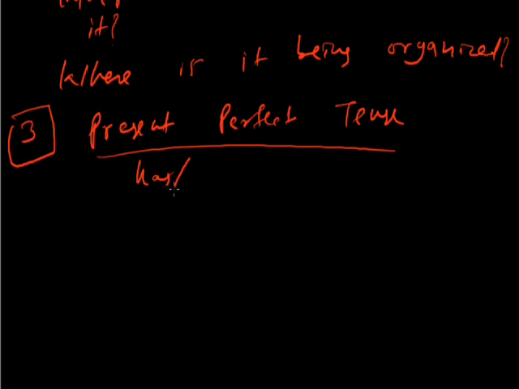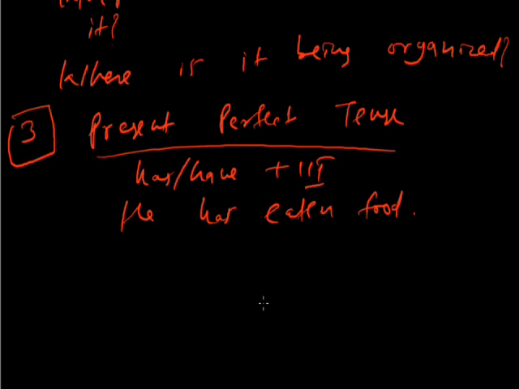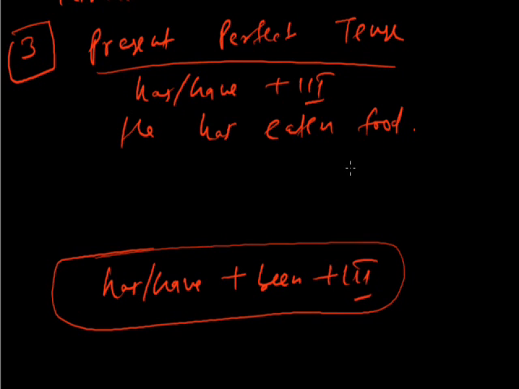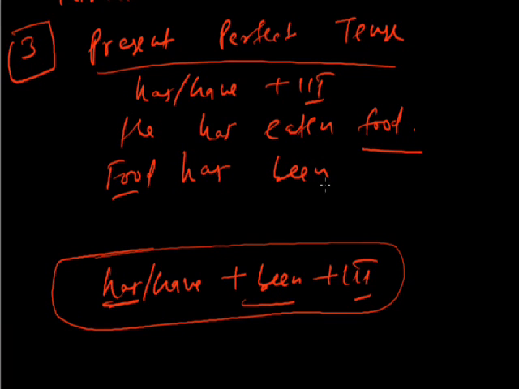What do we do in this? Has, have, plus third form of the verb. He has eaten food. Now, if you want to change it into passive, it is as easy as this. Look here. Has, have, been, plus third form. Has, have, been, third form. He has eaten food. Food. With food we'll use has. Food has, and then been, and then we already have the third form there. So easy. Food has been eaten. By whom? We don't need to mention. It is self-understood or less important or unimportant.